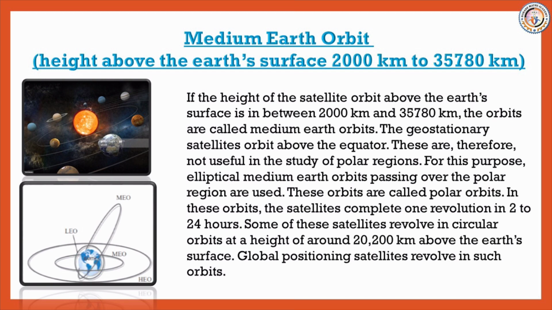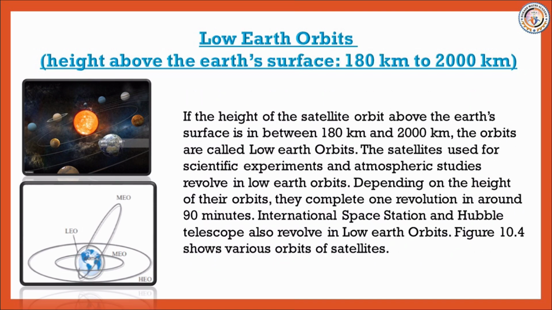Remember that in these orbits, the satellite completes one revolution in 2 to 24 hours. Some satellites revolve in a circular orbit at a height of around 20,200 km above the Earth's surface. Global positioning satellites revolve in such orbits. So the third point is low Earth orbits.